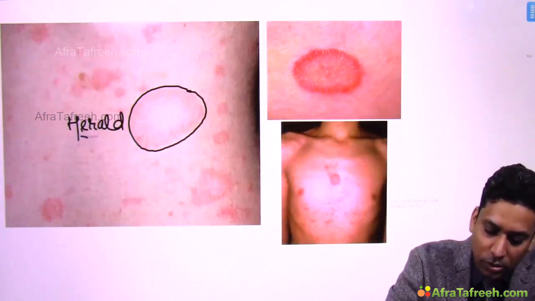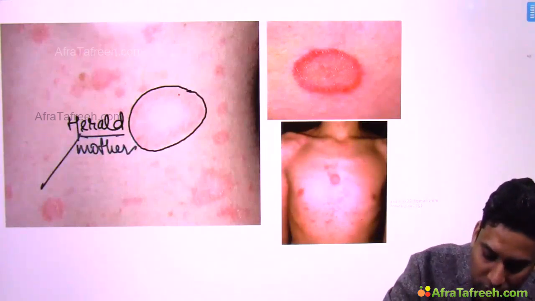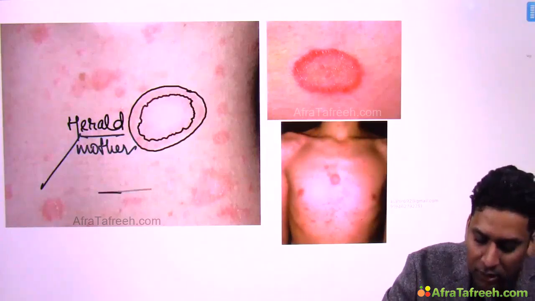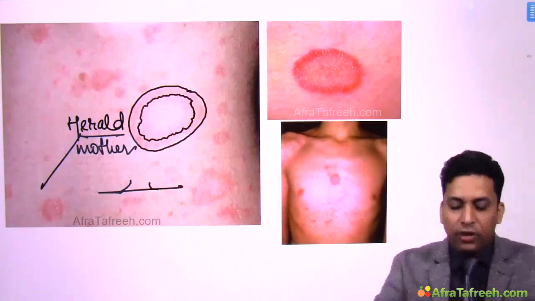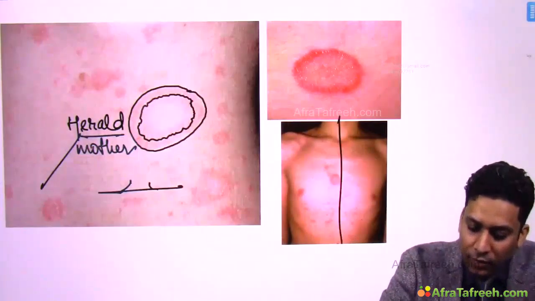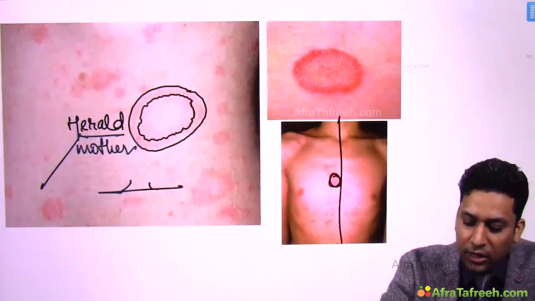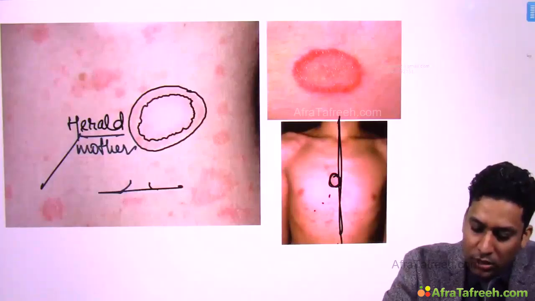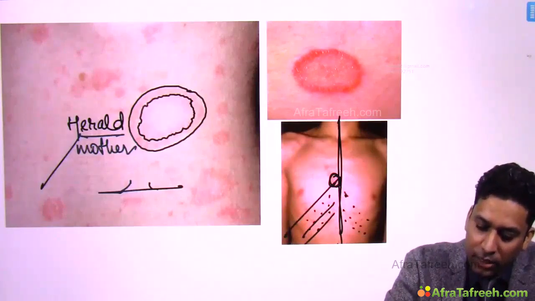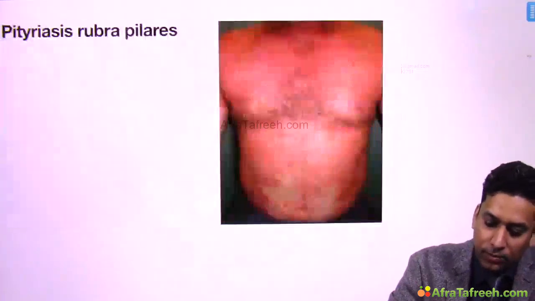This is the Herald patch, also known as the mother patch, and this mother patch has scaling. If you closely see, this scaling is present at the periphery. So very fine cigarette paper like scales are present at the periphery. Their free edges are something like this on the inner side. So if you stretch the lesion, you will find these free edges roll along the line of stretch. If this is the first patch and multiple small lesions start developing, and if you closely examine, you will find they go in a downward direction like this, giving which appearance? Fir tree like appearance.